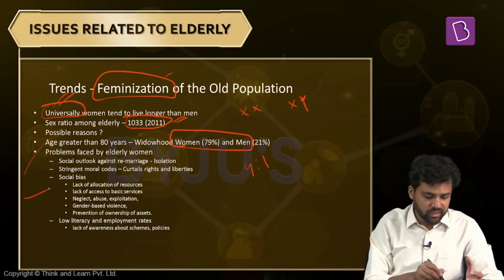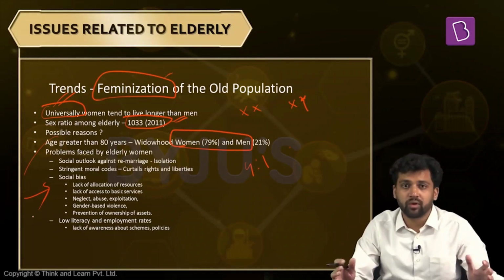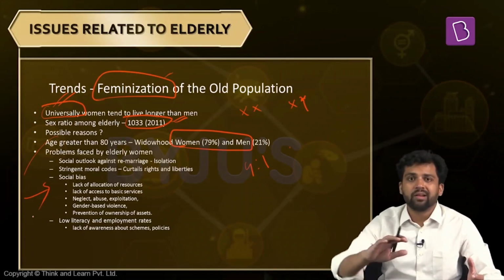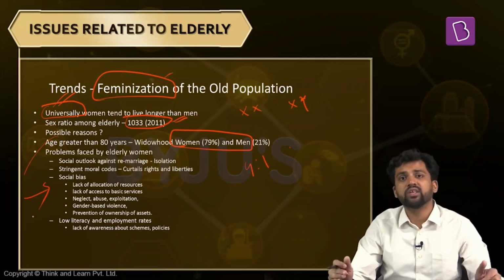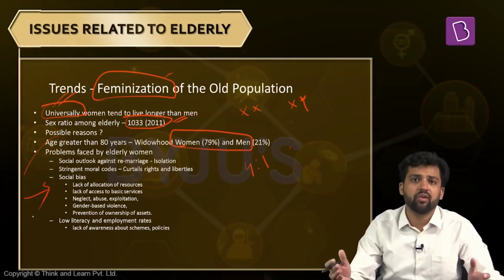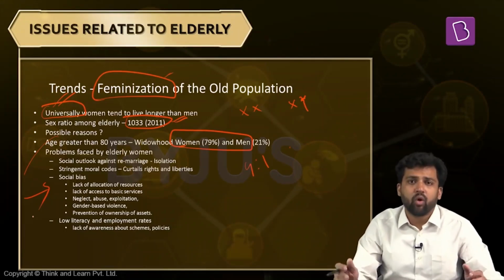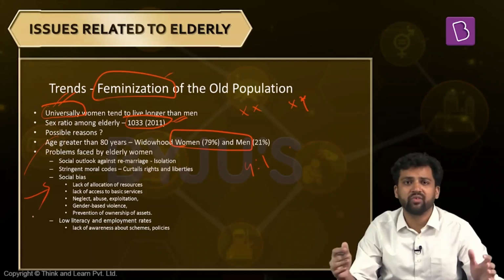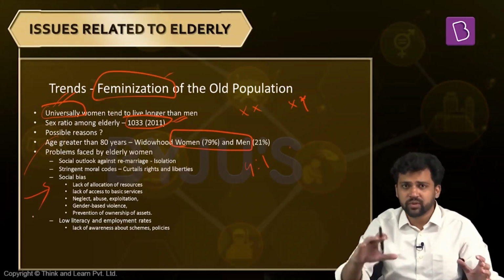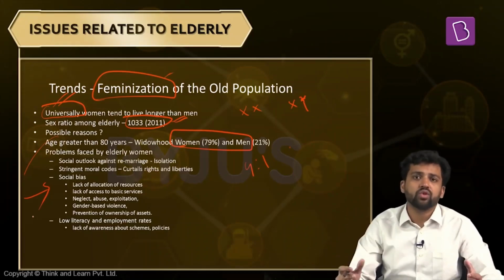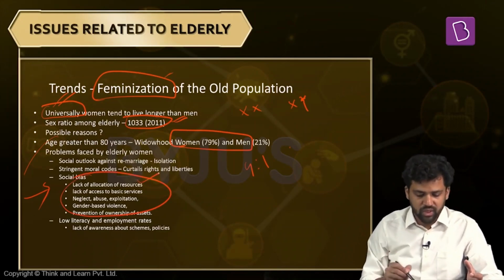Now, what kind of issues does it result in? See, already the outlook towards women is not that good in society. We are a patriarchal society, and there is some social stigma associated with widows. The condition of women is already not good. Generally, the literacy rate among females is worse than among males, and when it comes to labor force participation rate, women lag behind. All these things result in a scenario where women do not have access to different kinds of legal mechanisms. They are not aware. Even if some schemes and policies are there, even if they have the right, they don't know how to exercise it. Because of all these things, they lack resources and access to basic services.